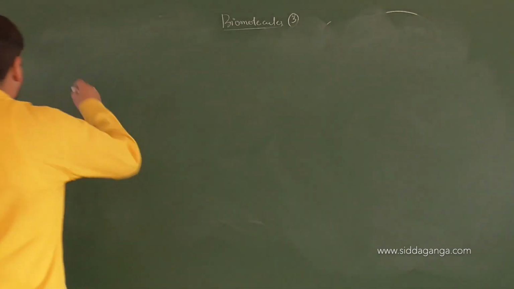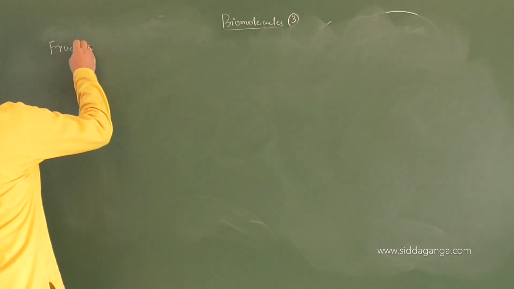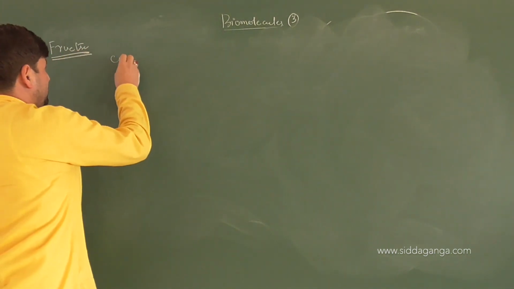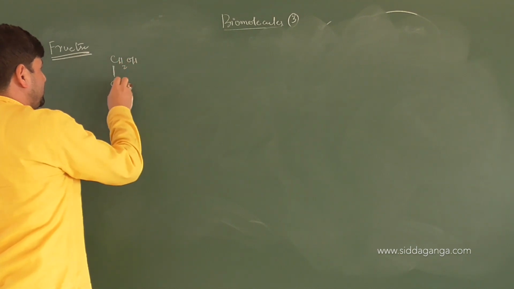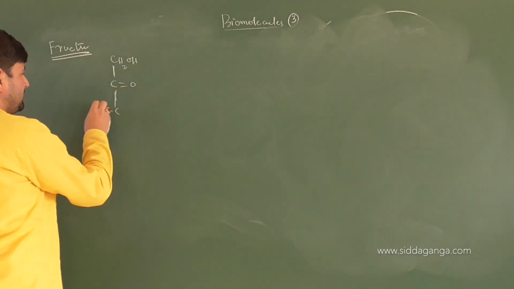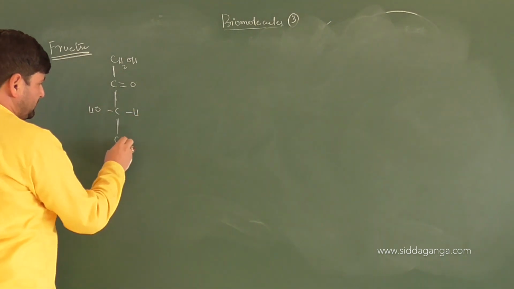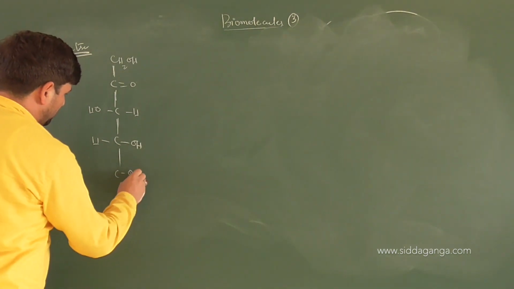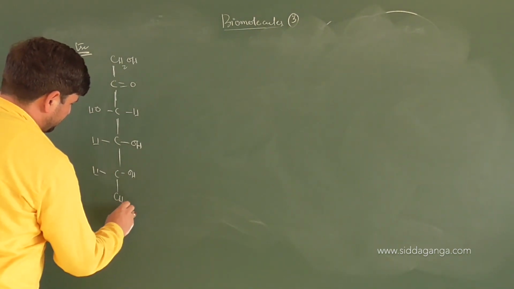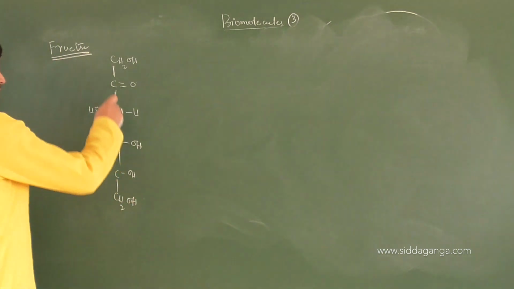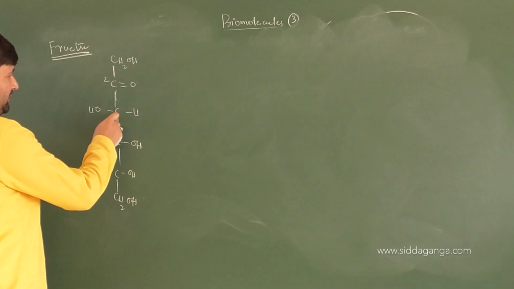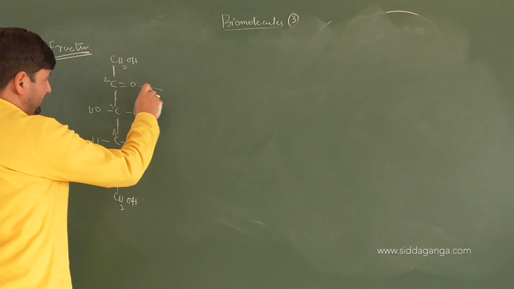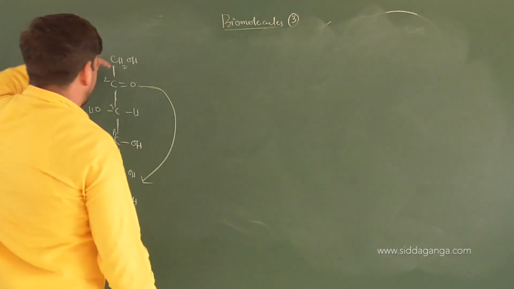Okay, for fructose, what's the diagrammatic analysis? Fructose: CH2OH, C double bond O, C OH H, C OH H, then C OH H, then you have CH2OH. You can see the ketone at what position? Second position. It will combine with what? This is alpha, beta, now gamma. A while earlier it was delta. Now it will combine with gamma. Once the ring cyclization comes into play, what structure are you getting?